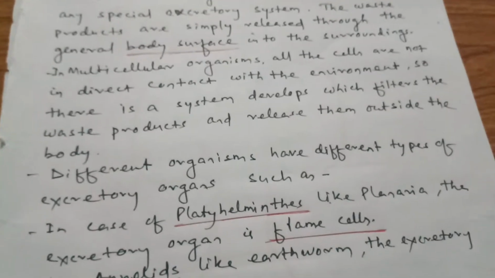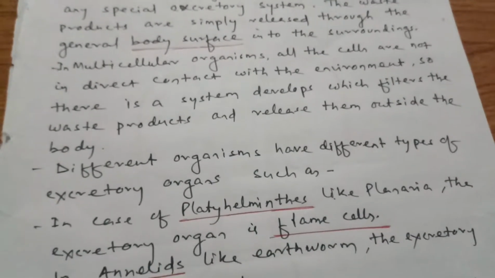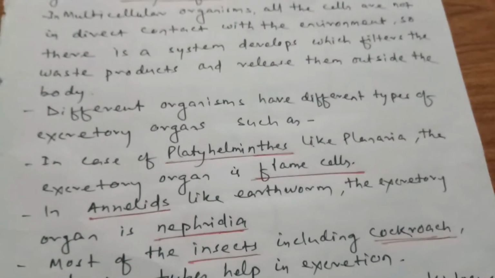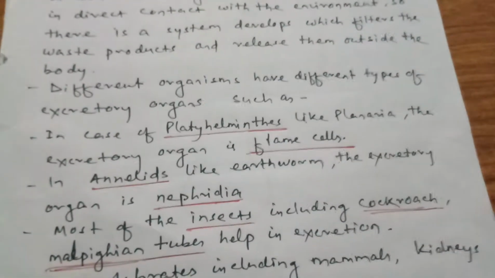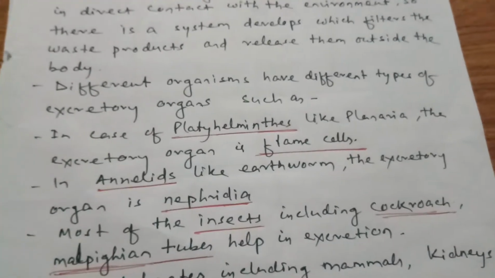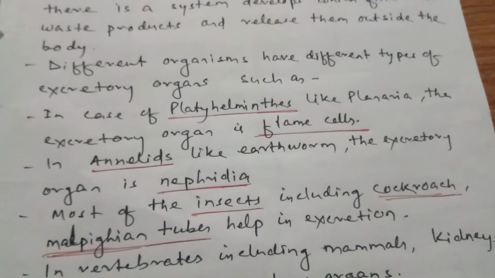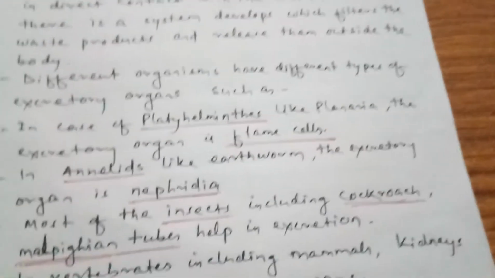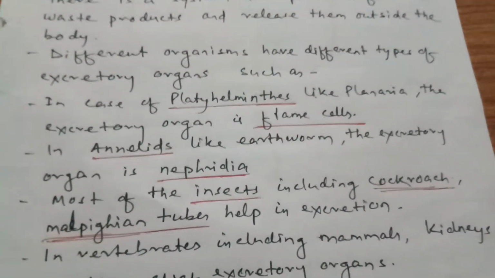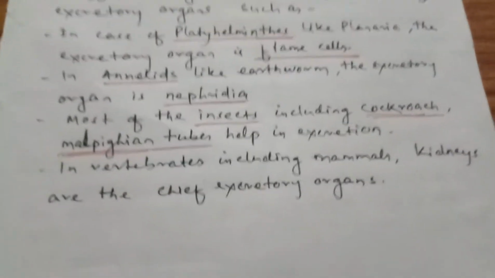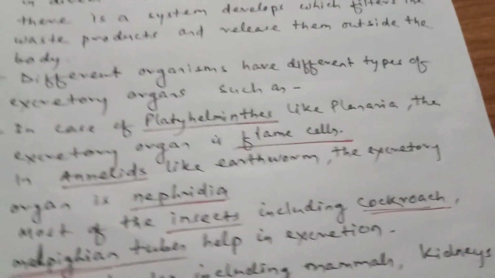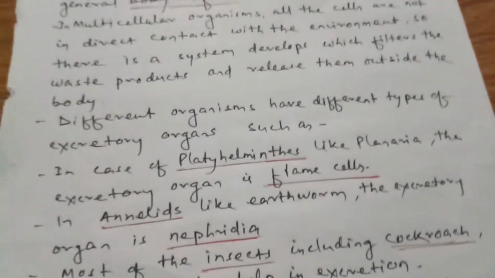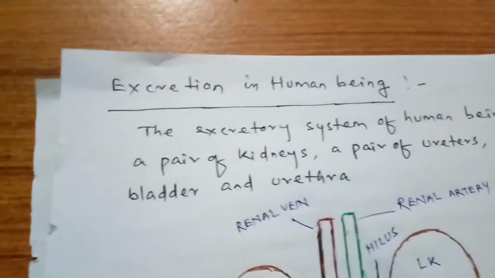Students, different organisms have different types of excretory organs. In platyhelminthes like planaria, the excretory organ is flame cells, but in annelids like earthworm, the excretory organ is nephridia. In most insects, including cockroach, the Malpighian tubules help in excretion. In vertebrates, including mammals, kidneys are the chief excretory organs. So students, let us understand excretion in human beings.